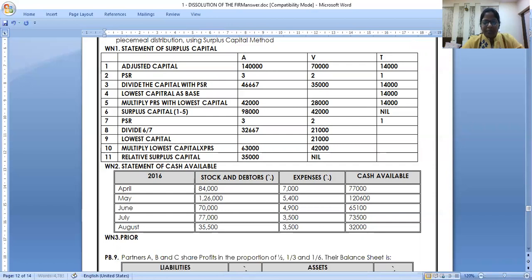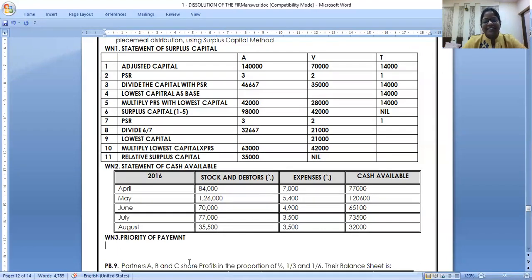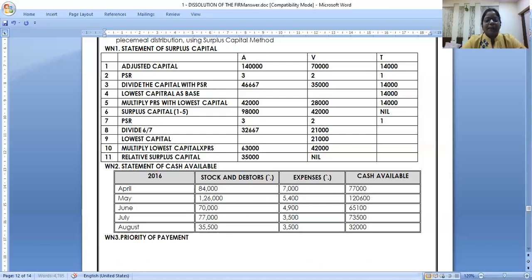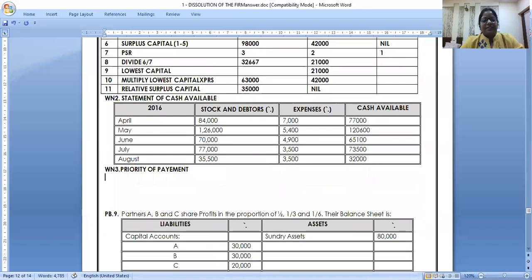Priority of payment. You need not write this in the final exam. You should know it in your mind, but you are in a learning stage now, so write it. The first priority for payment.